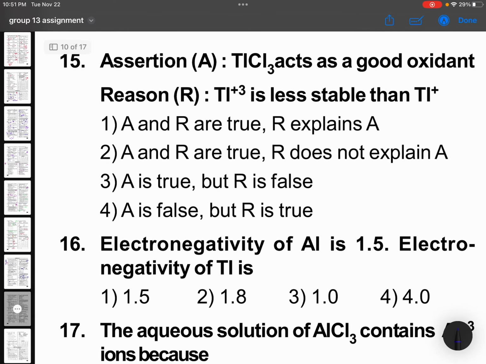Coming to 15th question. TlCl3 acts as a good oxidizing agent because it is plus 3. It will change into plus 1, meaning it is undergoing reduction. So it is a good oxidizing agent. Obviously statement 1 is right.